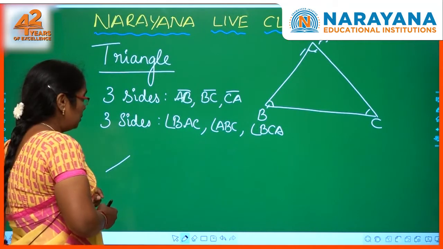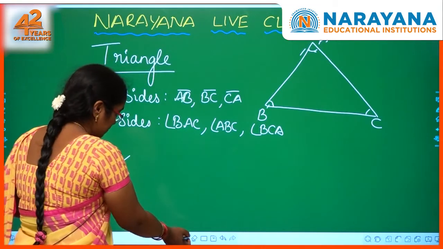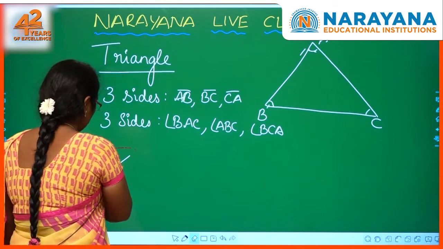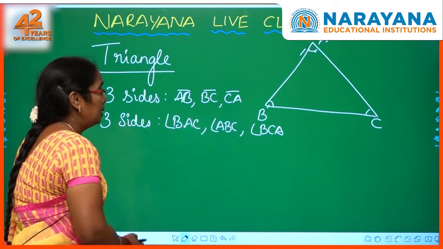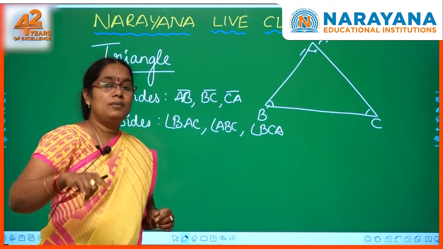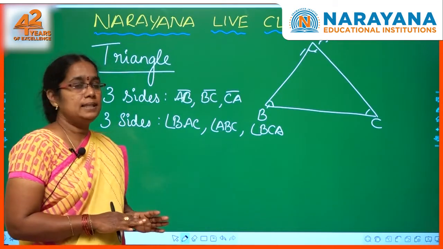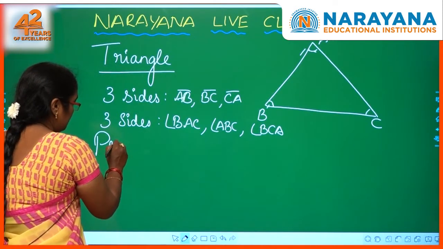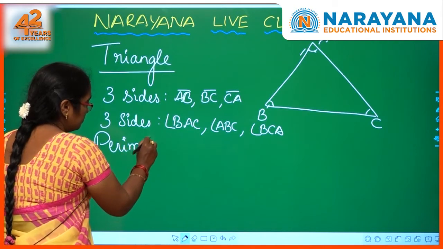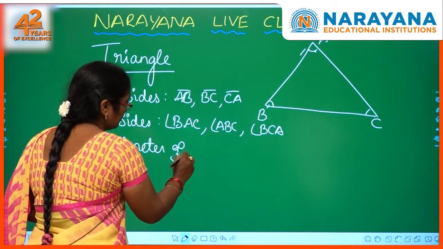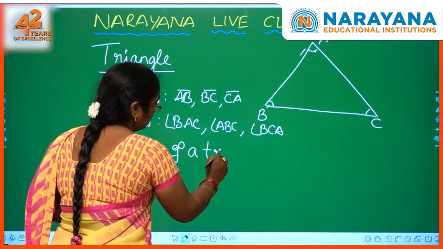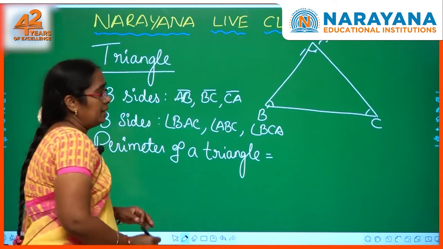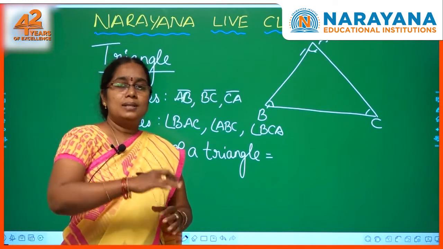Now coming to the perimeter. What is meant by perimeter? Perimeter means the total length of the boundary of a figure, isn't it? Perimeter of a triangle means the sum of all the sides of the triangle.